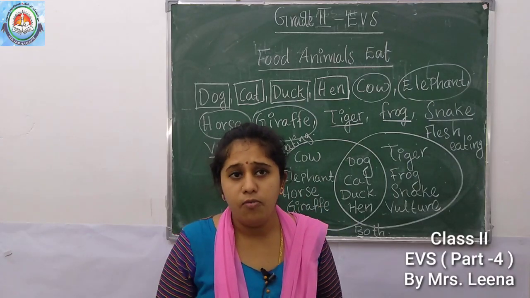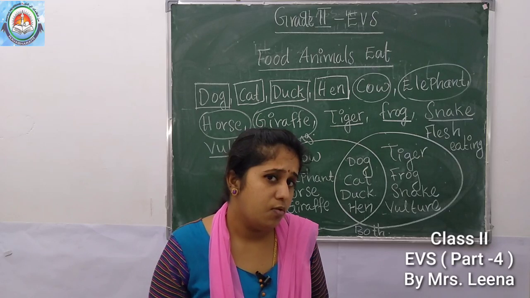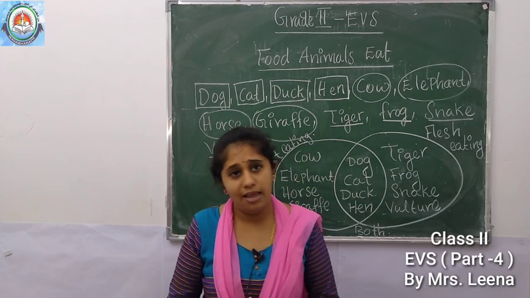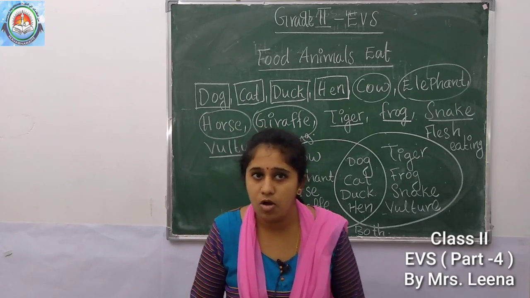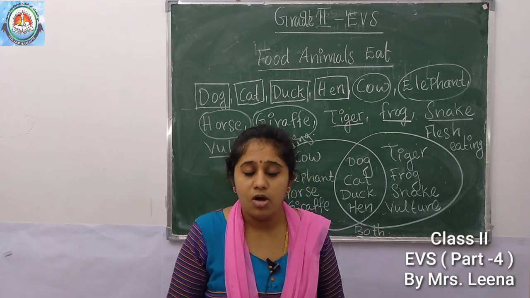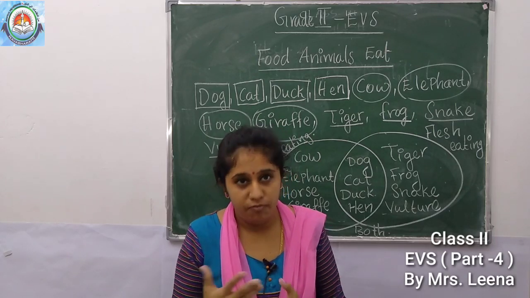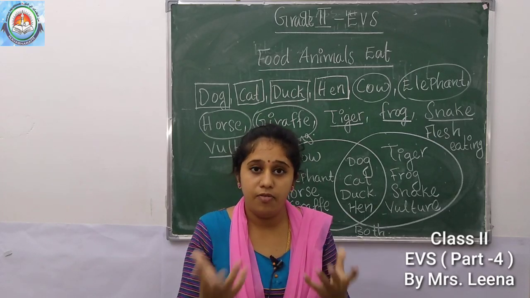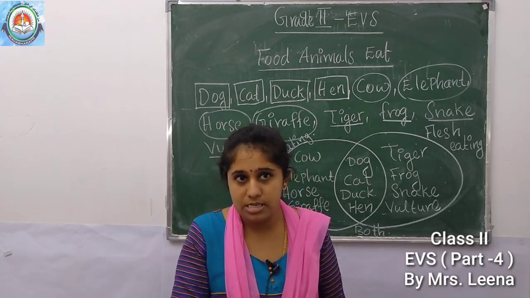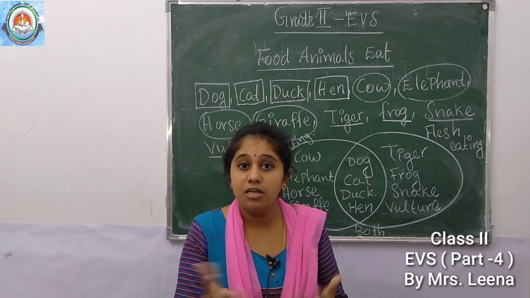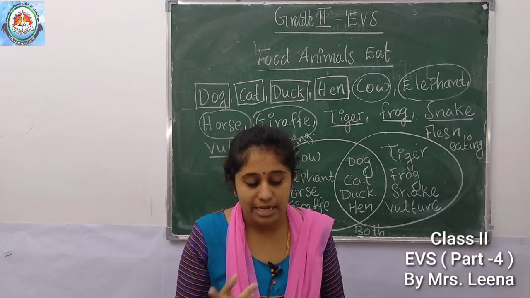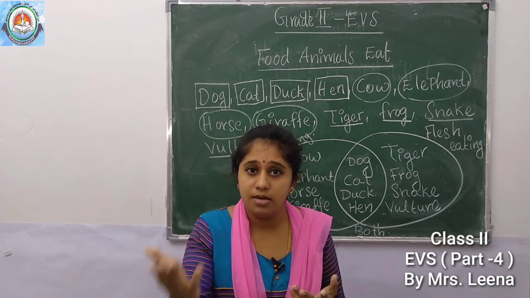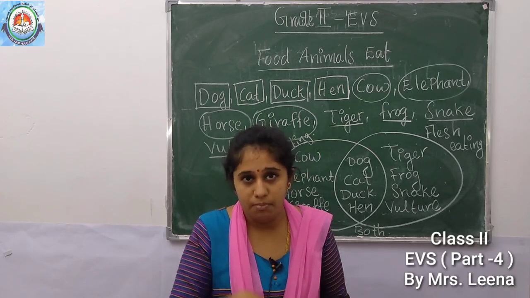Okay. Where do wild animals get their food? Where do wild animals live? Yes. In the forest. So the wild animals get their food from the forest. So wild animals hunt for other animals, isn't it? Or they kill other animals for their meat. Example, lion, tiger. These animals will hunt other animals or kill other animals for their meat.